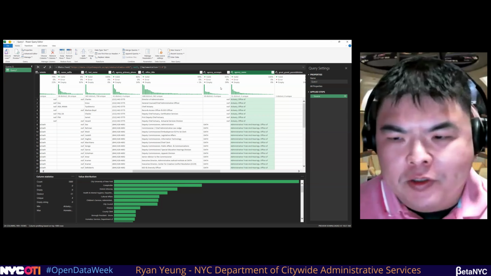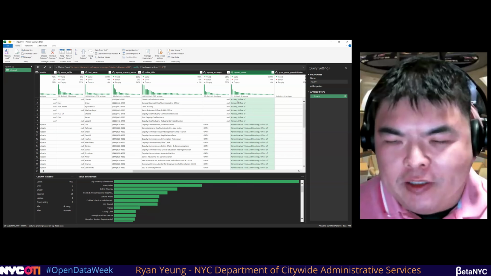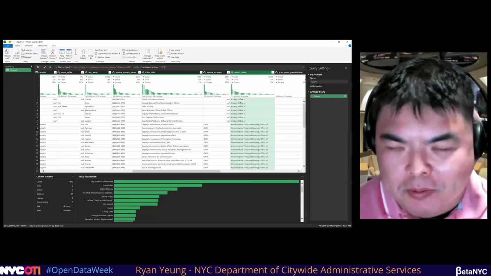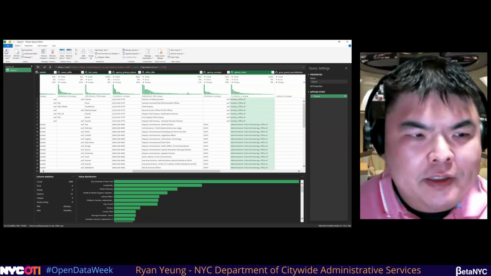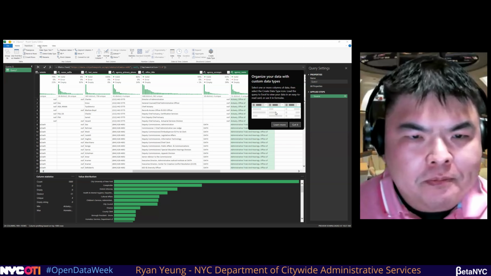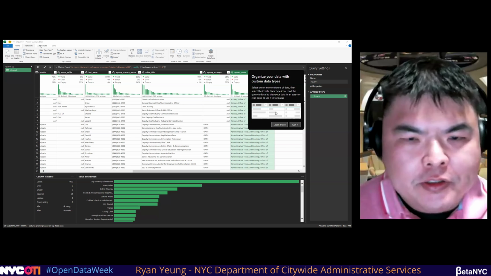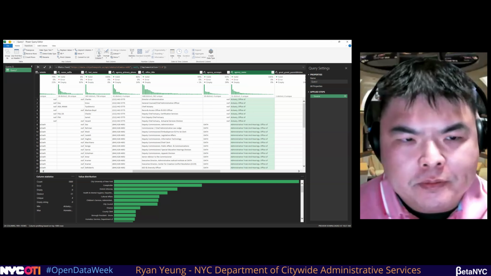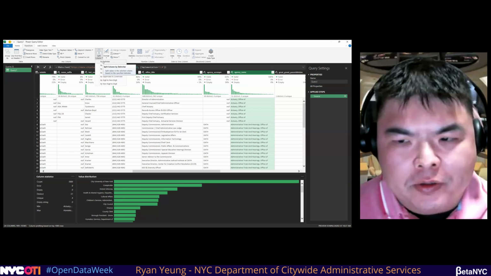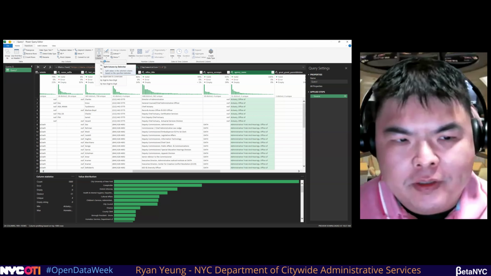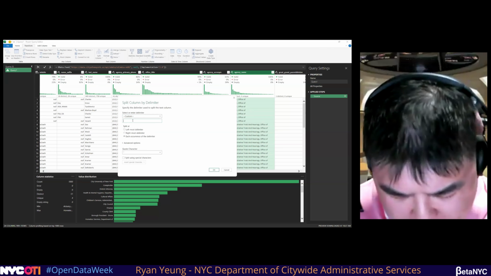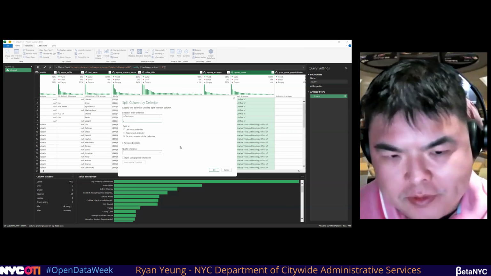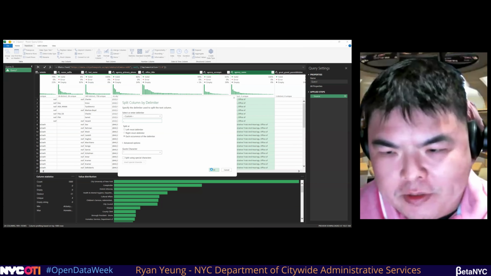You see here the separator, the delimiter, is comma space. So what we want is transform. We're going to split the column by delimiter. We want a custom one, and we want to do comma space. Hit OK.